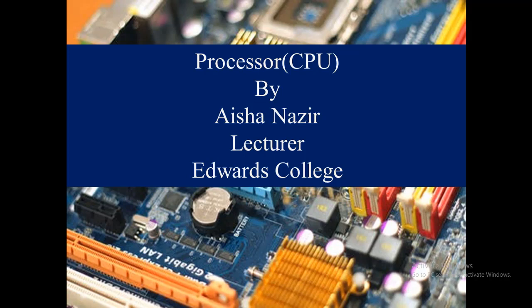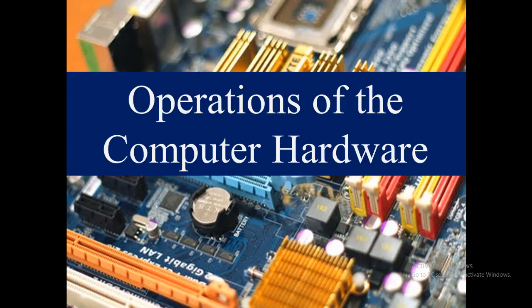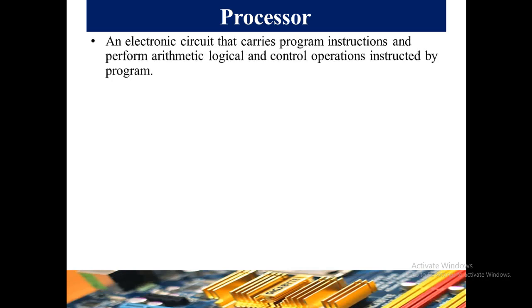So in this lecture we will see in detail the architecture of processor, CPU, types of processor, and what factors affect the speed of processor. So let's get started. This is a sub part of the topic operations of the computer hardware. So processor is an electronic circuit that carries program instructions that perform arithmetic, logical, and control operations instructed by the program.